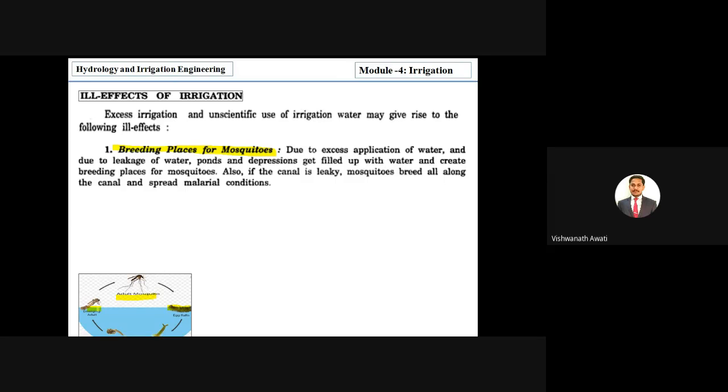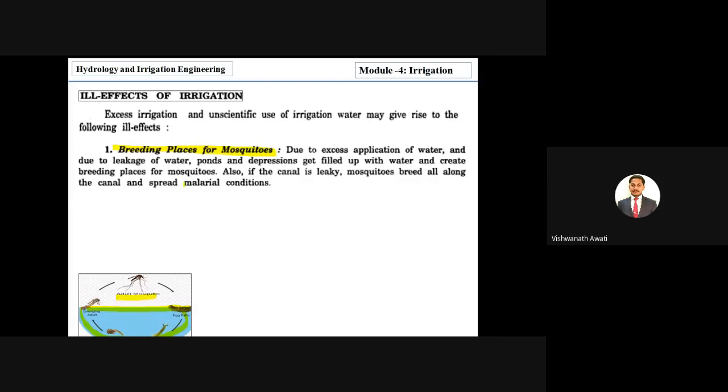When we are supplying water for irrigation, it improves the breeding of mosquitoes, and from that we can get a disease called malaria, right? It is a waterborne disease, and it mainly takes place in the canals and due to the water supply to the agricultural land.